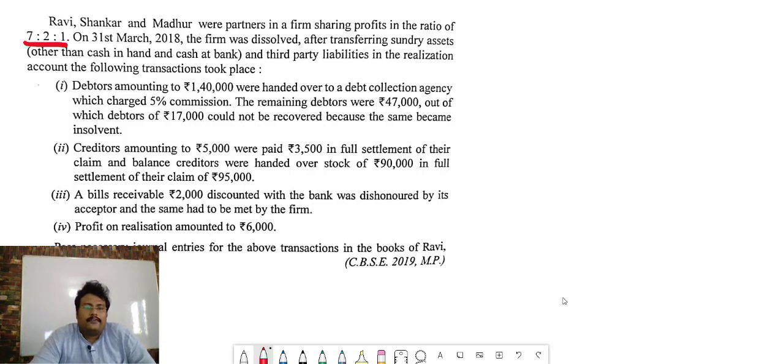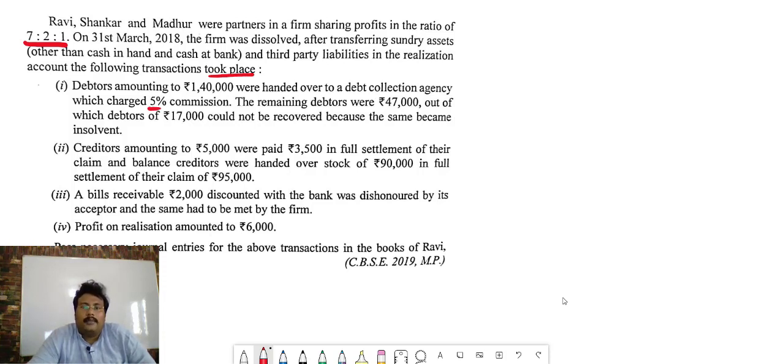On 31st March 2019, the firm dissolved after transferring sundry assets other than cash in hand and cash at bank, and third-party liability, in the realization account. The following transactions took place. Debtors amounting 1,40,000 were handed over to a debt collecting agency which charged 5% commission.